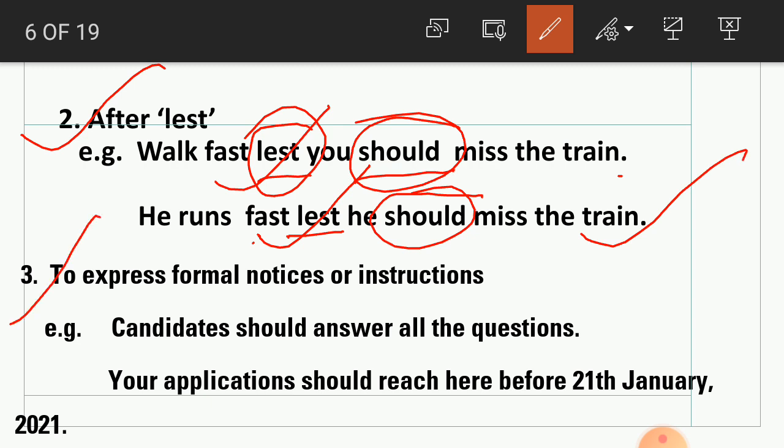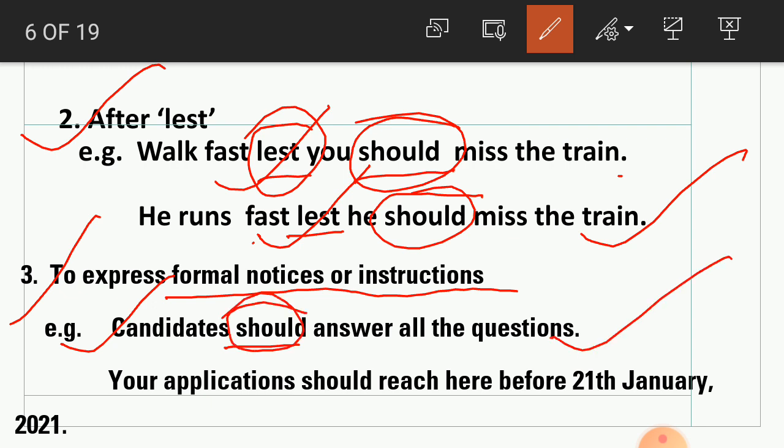Now number 3, to express formal notice or instruction. For formal notices or instructions, should is used. For example, candidates should always answer the question. Here should is used because this is a type of instruction. Now next one. Your application should reach here before 21st January. So this is a formal notice, student. That's why here should is used.